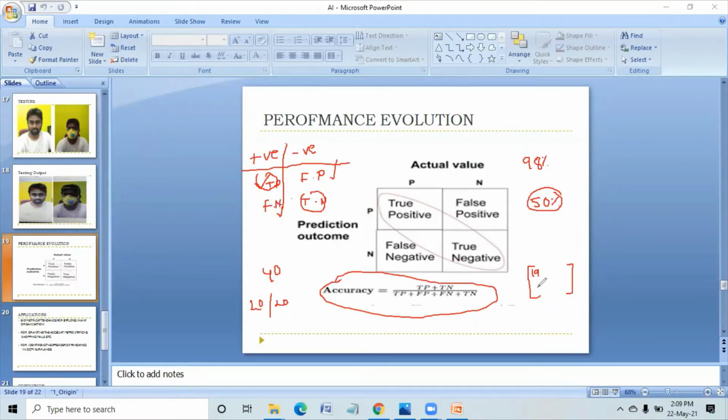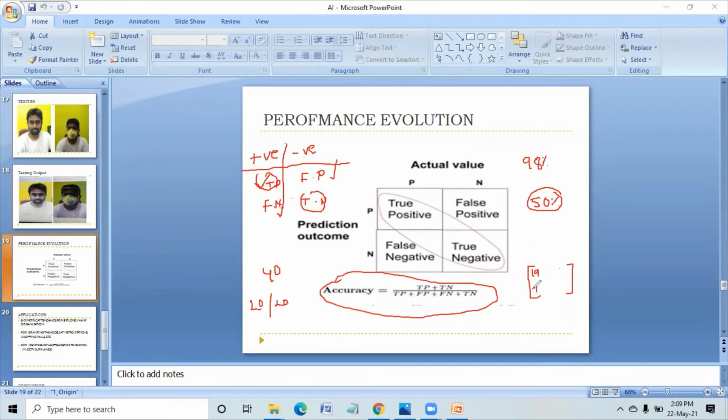So 19 has to be written here as true positive. Next, one is true negative. Even though the person is wearing a mask, it is showing he is not wearing a mask.